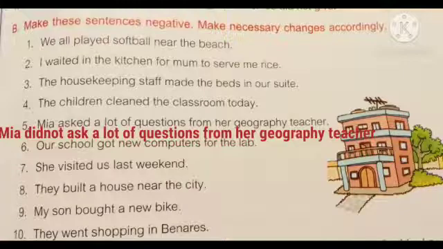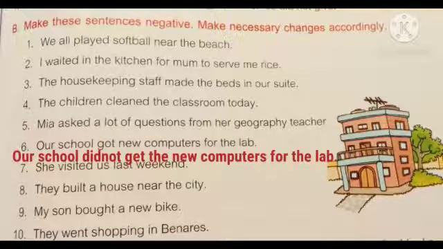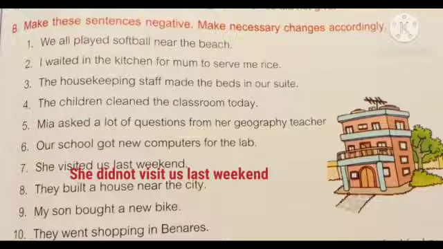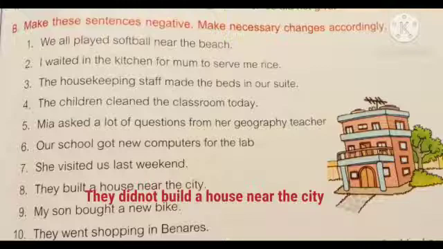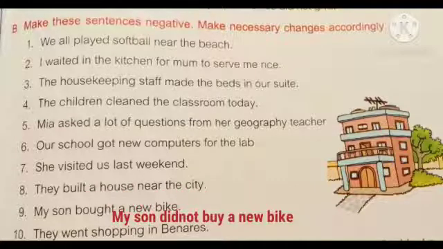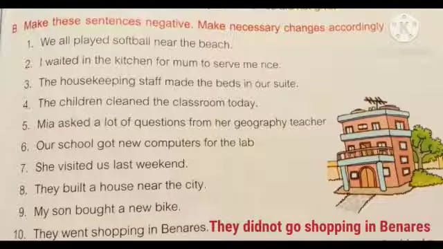Sixth, our school got new computers for the lab. Our school did not get computers for the lab. Seventh, she visited us last weekend. She did not visit us last weekend. Eighth, they built a house near the city. They did not build a house near the city. Ninth, my son bought a new bike. My son did not buy a new bike. Tenth, they went shopping in Banaras. They did not go shopping in Banaras.